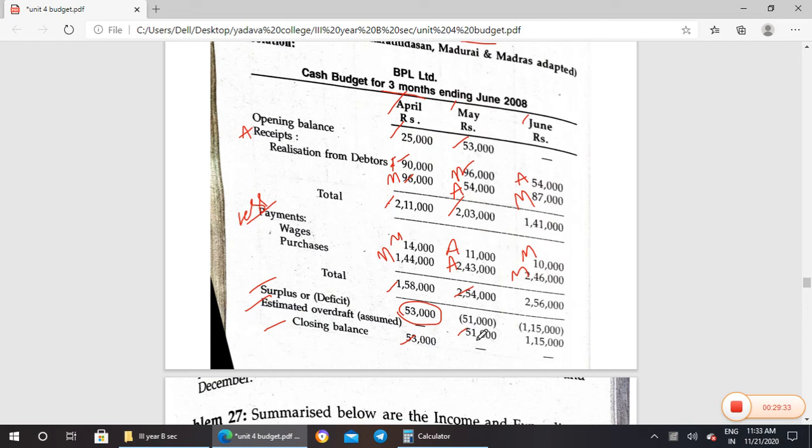This means receipt payment is more and the income is less. So we cannot carry forward it as a closing balance. That balance amount cannot be taken as a closing balance. So there is no opening, there is no closing over here. So when we close the June also, we'll be getting the overdraft. So this is what we have talked about, the cash budget with overdraft assumed. Okay.